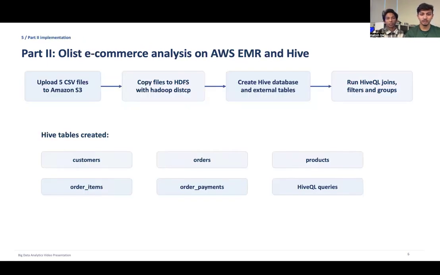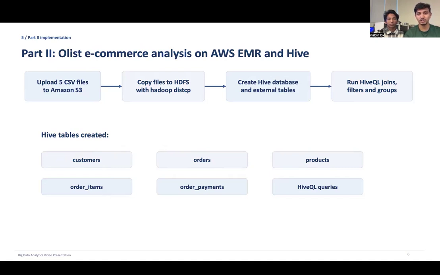And here we have the AWS EMR and Hive implementation. We used the Olist e-commerce datasets. The CSV files were uploaded into Amazon S3. It was different before, when we uploaded into HDFS. Now we use Amazon S3 and copied to HDFS using Hadoop DistCp.